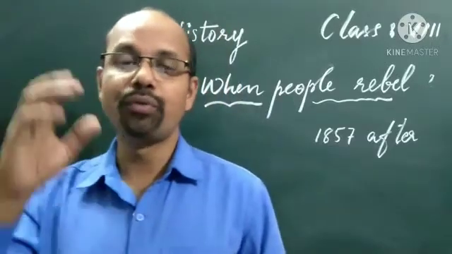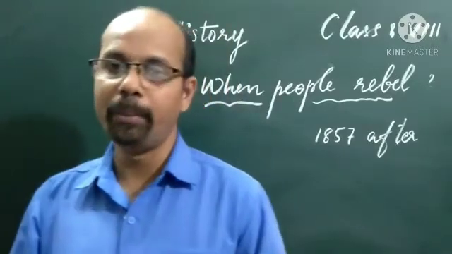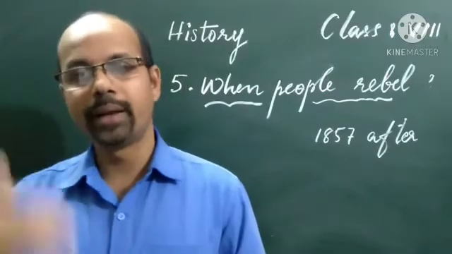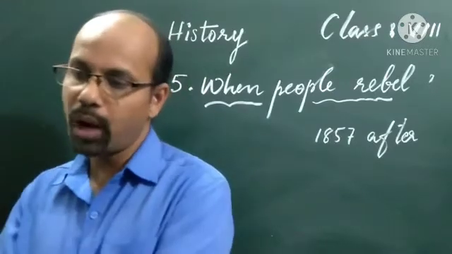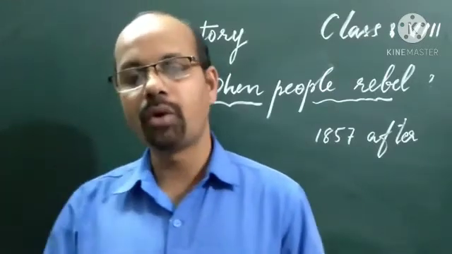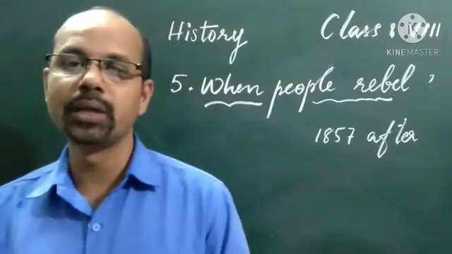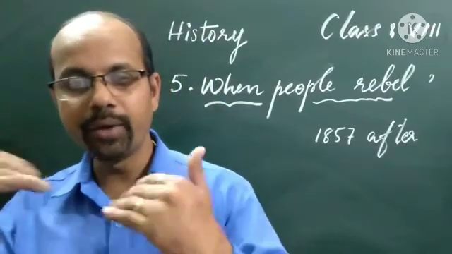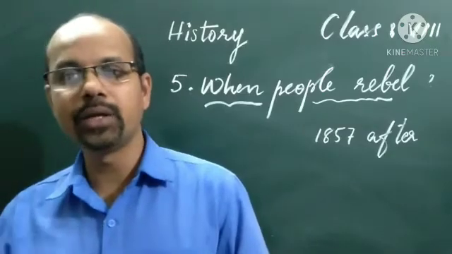We know that the Red Fort was the official residence of the Mughal emperors and their family. So the family of the Mughal emperor would be shifted out of the Red Fort. They would have no right to the Red Fort. Then they would be given another place in Delhi to reside in.